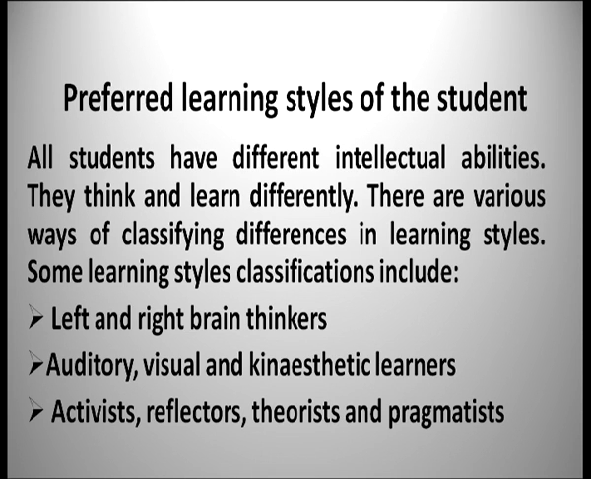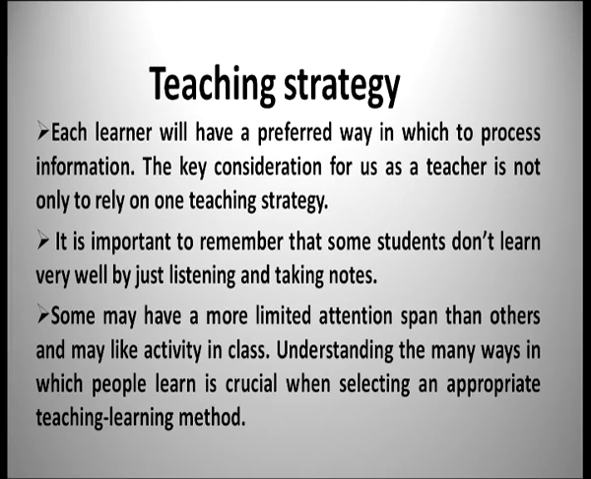Second, auditory, visual and kinesthetic learners. Third could be activists, reflectors, theorists and pragmatists. So there are many people having different intellectual abilities and different ways of thinking and learning. So the teacher has to see through which style she has to teach. Now there are different teaching strategies also.